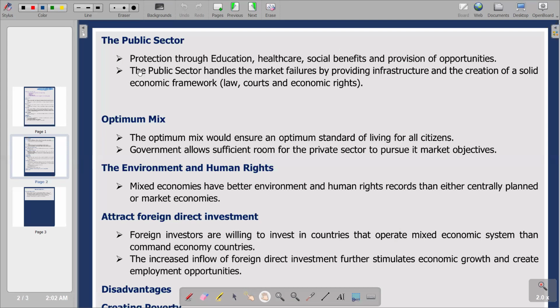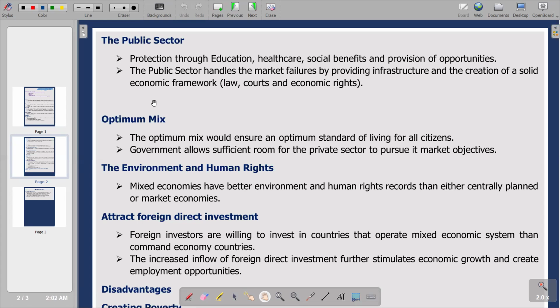When you look at the second point, the public sector helps with market failures by providing infrastructure and the creation of a solid economic framework. With the solid economic framework, we're talking about law, courts, and also economic rights. So basically, this becomes an advantage from the point of view of the public sector.